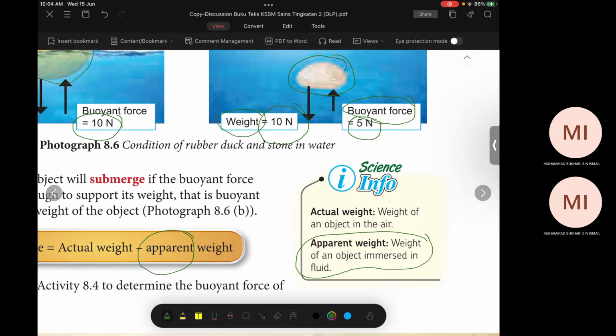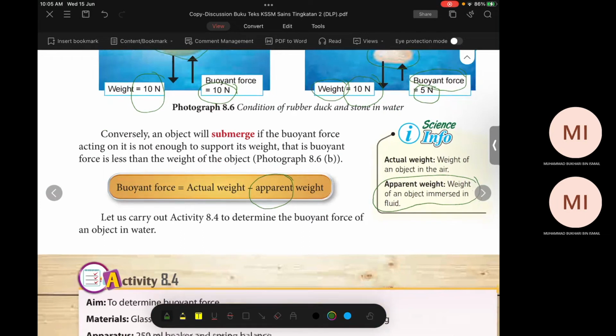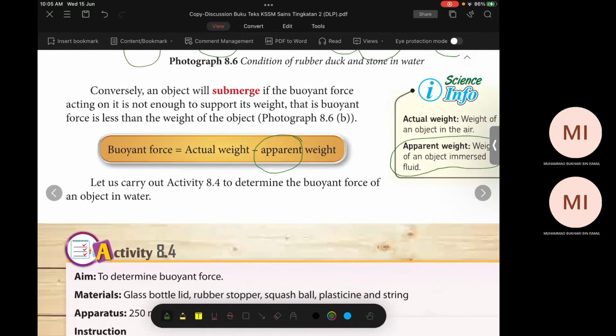So we can refer to this equation. Buoyant force is equal to actual weight minus apparent weight, or you can also write it as apparent weight is equal to actual weight minus buoyant force.